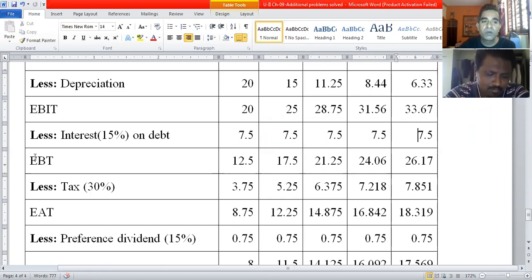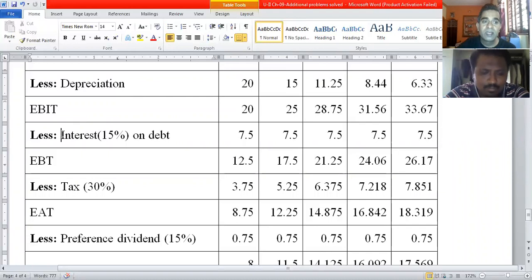The difference amount we get is earnings before taxes, or the taxable income. Please remember, as in all the problems I explained, depreciation has a tax benefit. Depreciation amount is not taxed, hence before the taxable income is arrived at, depreciation is deducted.